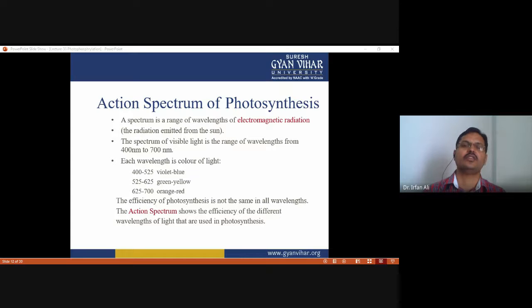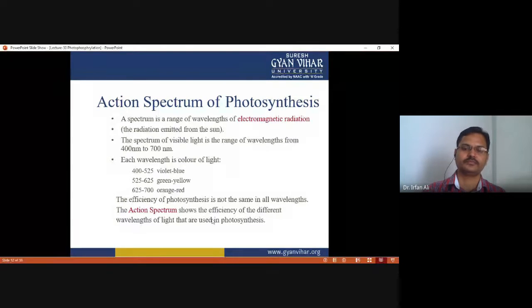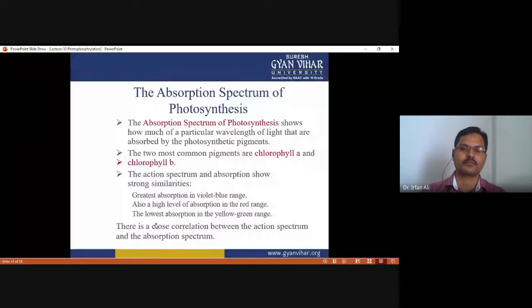Not all the light is absorbed by the chlorophyll. Photosystem I and photosystem II absorb certain wavelengths of light, so the efficiency of photosynthesis is not the same at all wavelengths, and the action spectrum shows the efficiency of the different wavelengths of light used in photosynthesis.